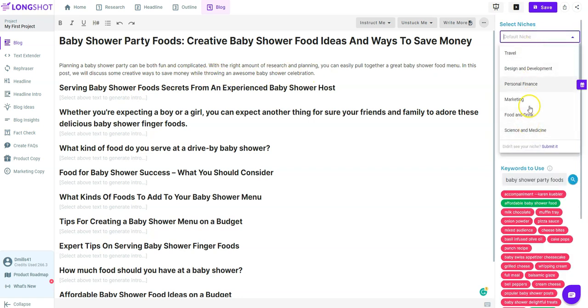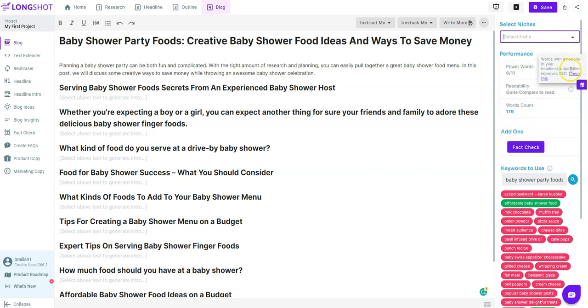Okay, so they have some niches over here. Not really sure. We're not going to go through that, but we do have power words already being used. These are emotional keywords used in your title, which is great. Readability, quite complex to read, so it's not difficult, so that's great. It's going to get more difficult. You'll see this change as we do more work. And then we're at 179 words right here, and then they have a built-in fact checker right here as well.